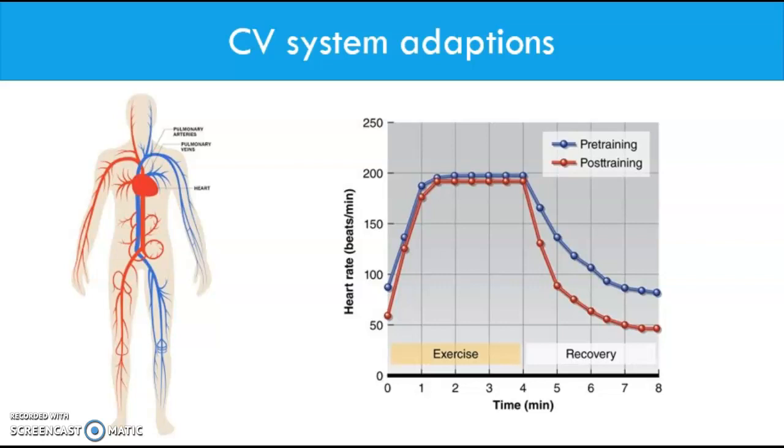Cardiac hypertrophy, where the left ventricle has increased in size, lowers systolic blood pressure because less arterial pressure is needed to pump more blood through the aorta. Because of the increase in blood flow, there is an increase in blood volume. This allows the cardiovascular system to be more efficient and deliver more oxygen and nutrients to the working skeletal muscle.